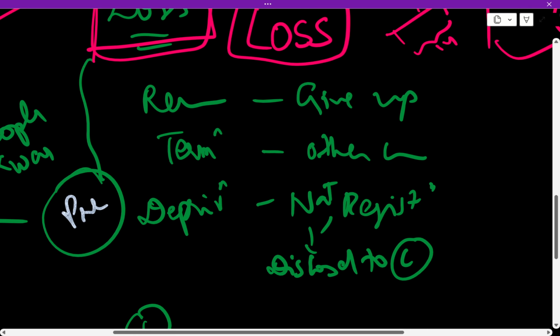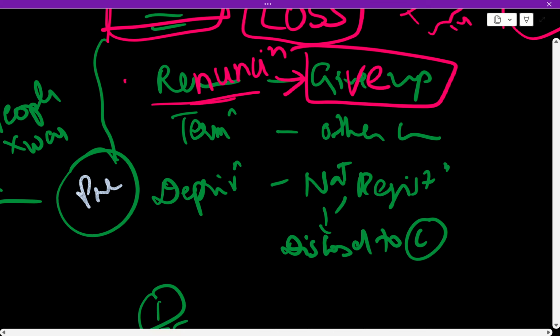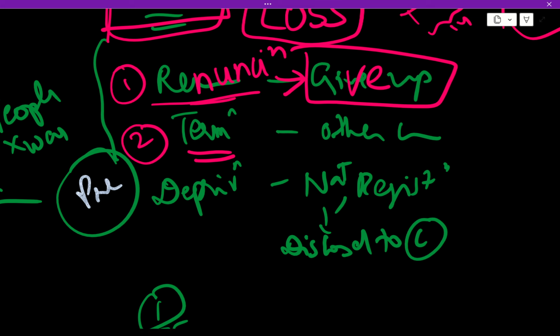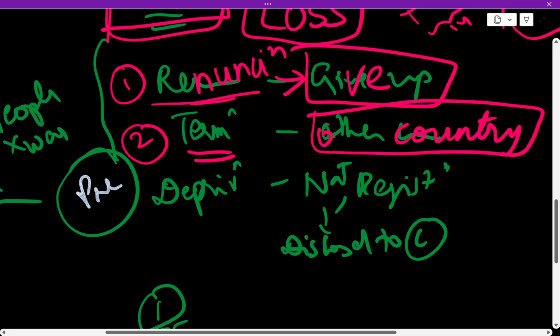Loss of citizenship. First one, renunciation. You don't want to become a citizen of India. You give up. Renunciation. Next is termination. How do you terminate? Any guess? As I said before, when you take the citizenship of any other country, you become part of that country, not India.